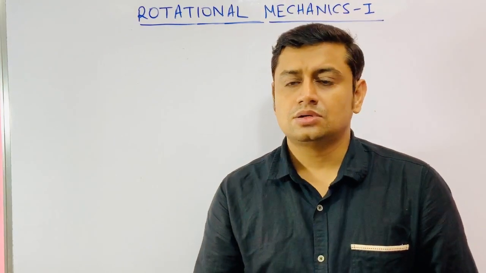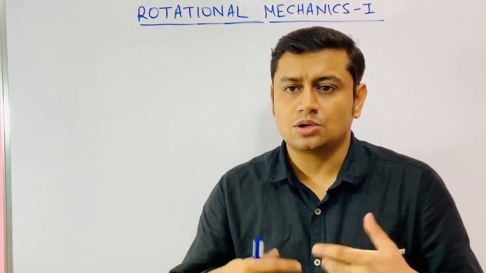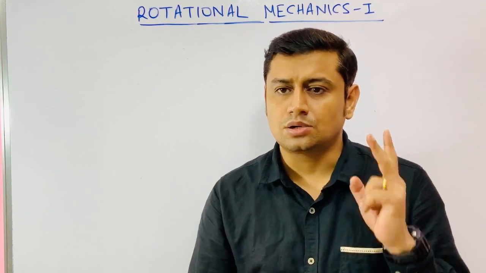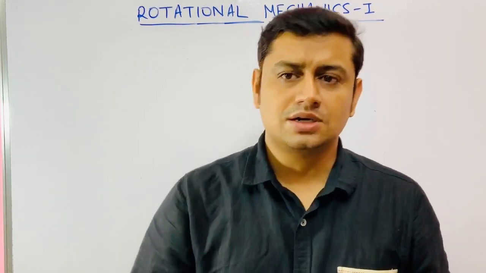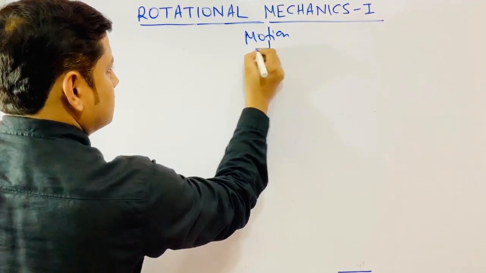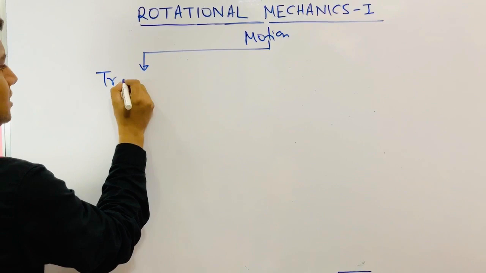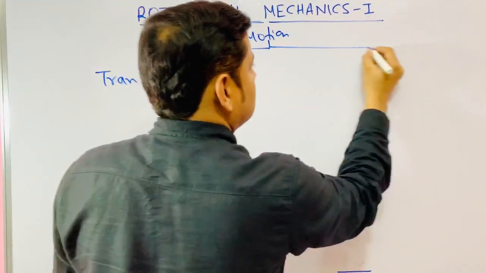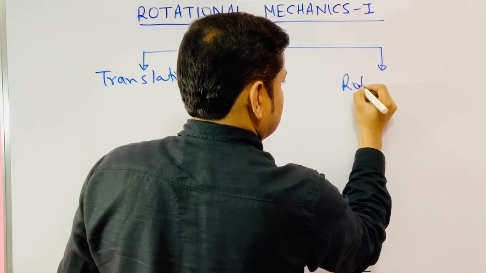First thing is, what is rotational mechanics, what is rotational motion, and what is a rigid body. The two things we have to understand are rotational motion and rigid body. So understand, motion is of two types. One is translational, and one is rotational.